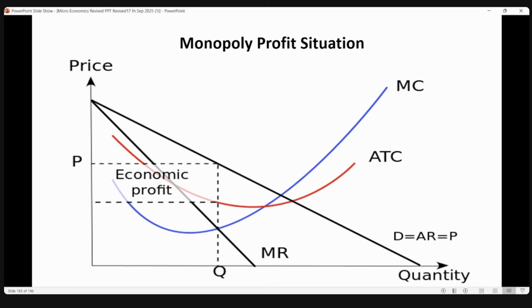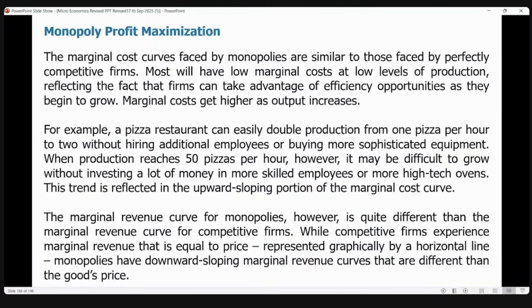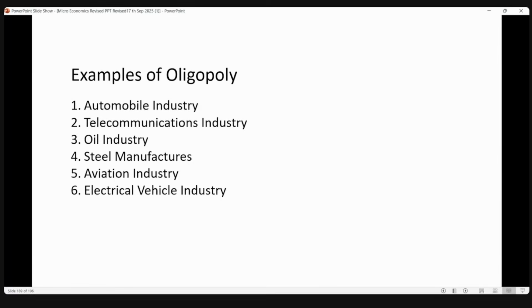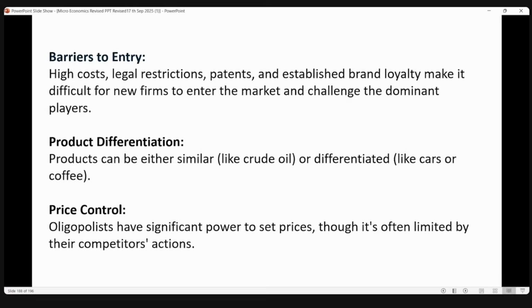Perfect competition, only in the long run you will have a balanced situation. Monopolistic, in the long run you will have a balanced situation. Monopoly, no difference between short period and long period. And oligopoly. Oligopoly characteristics we discussed. I think you will not have doubt in the characteristics, or the examples I also gave for all. Read the examples for all.